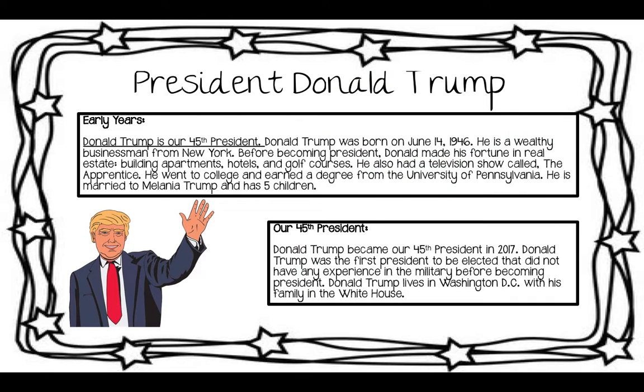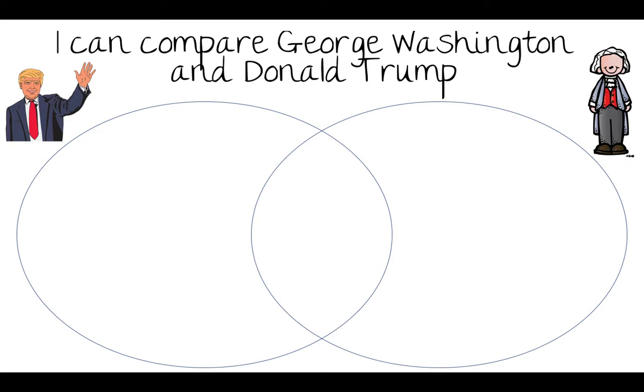So 1 key detail I learned is that Donald Trump is our 45th president, that he went to college, he's married to Melania Trump, and that Donald Trump was the first president to be elected that did not have any experience in the military before becoming president. I also learned that he lives in Washington, D.C. in the White House.